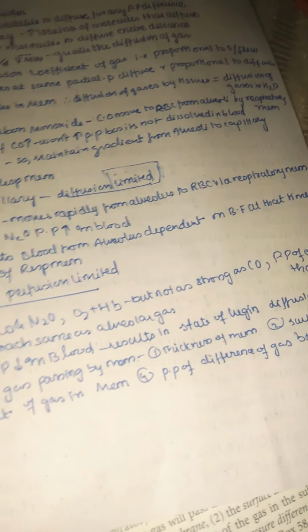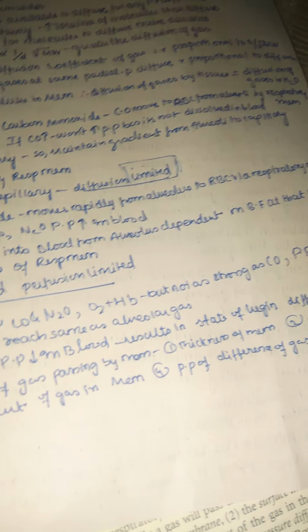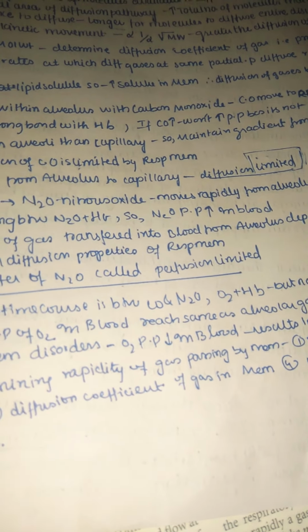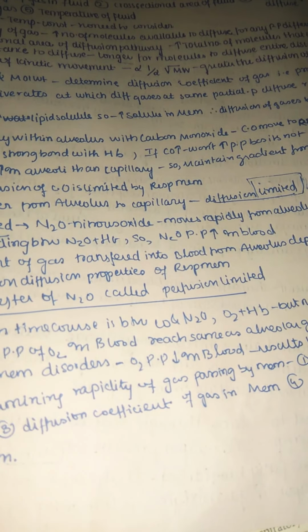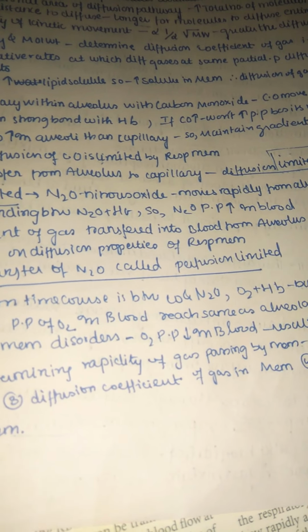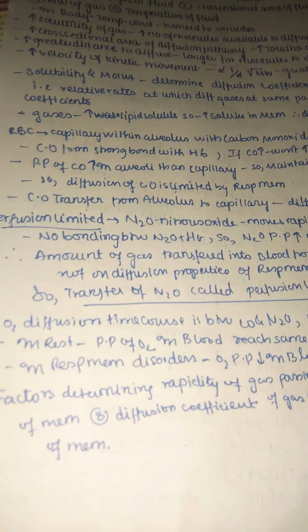So always remember, not only on diffusion properties, it also depends on that time, because sometimes according to the time this diffusion of gases changes. So the transfer of nitrous oxide is called perfusion limited. So this is called perfusion limited, whereas the above carbon monoxide is called diffusion limited, because it is limited by the respiratory membrane, but nitrous oxide is limited by the perfusion, the amount of blood flow, because in blood the nitrous oxide partial pressure has increased, whereas carbon monoxide is not increased.